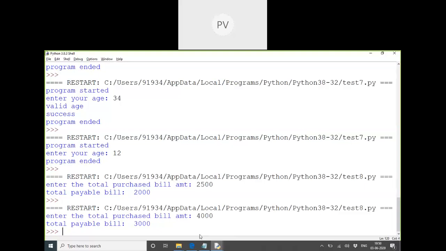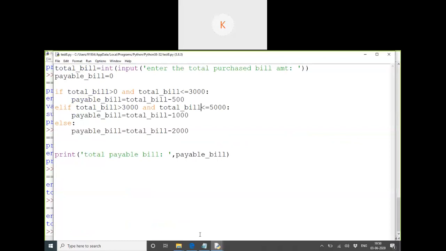Yeah, can you just tell that? Ma'am, here you have mentioned that total bill should be greater than 0. So we can put a try and except condition here. If by mistake you enter a negative integer, it will throw an error. Yeah, that is exception handling actually. We'll do that also.